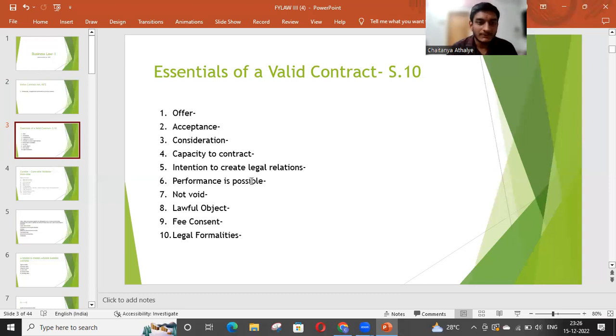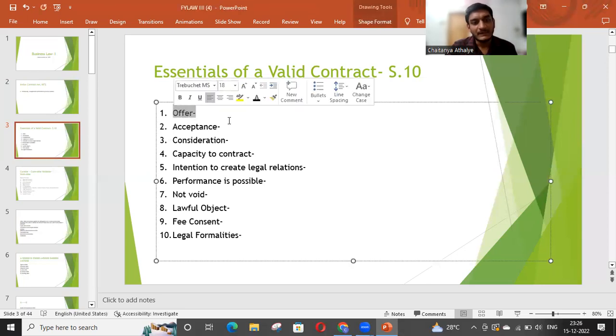In the next video, we will see the first essential of valid contract, that is offer, in greater detail.